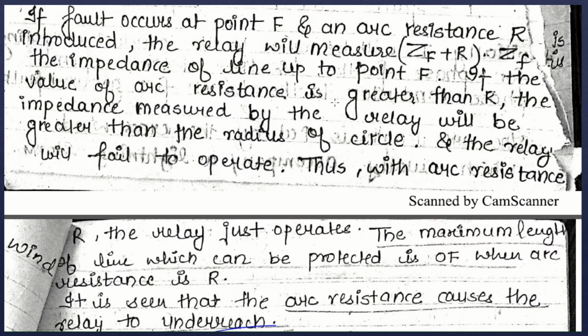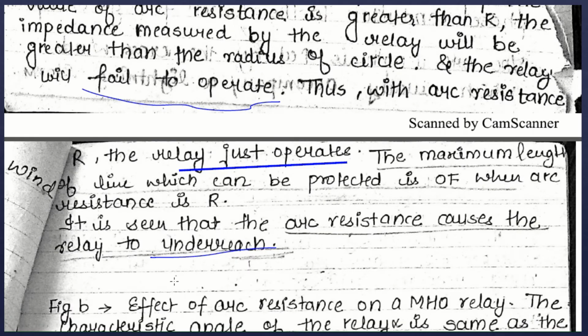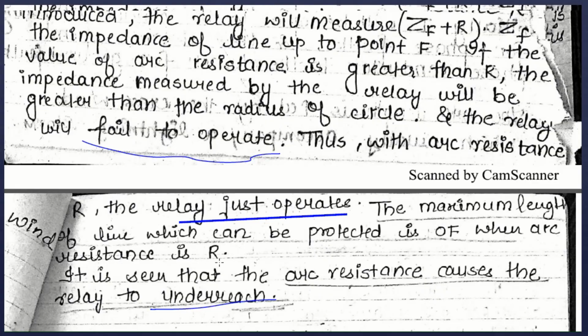If the value of arc resistance is greater than R, we have assumed the value R1, then the impedance measured by the relay, ZF plus R1, will be greater than the radius of the circle, and in that case the relay will fail to operate. Thus this arc resistance causes the relay to underreach.